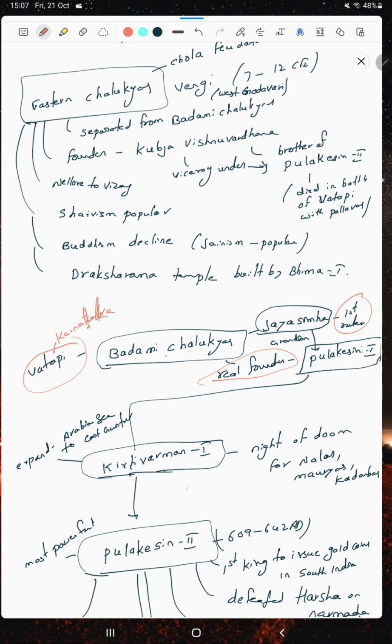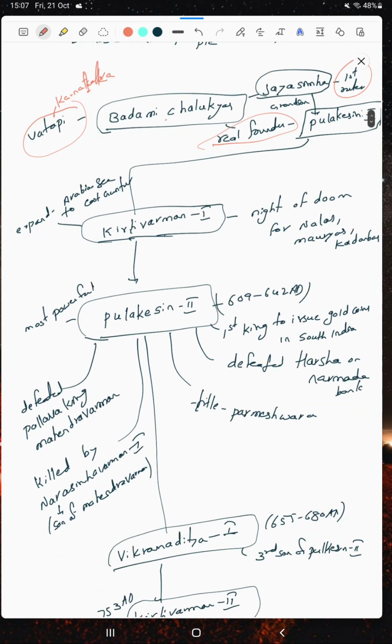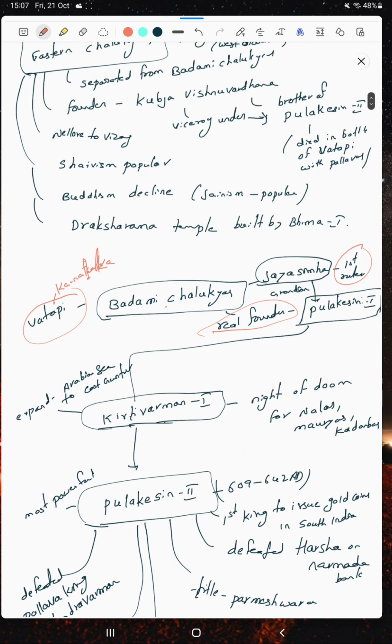After this, there is a chronological order of the kings, but we didn't mention all the kings, because it is not possible to remember everything. So we are going by a chronological order of the most famous kings itself, okay.